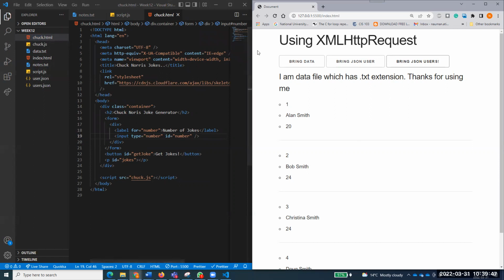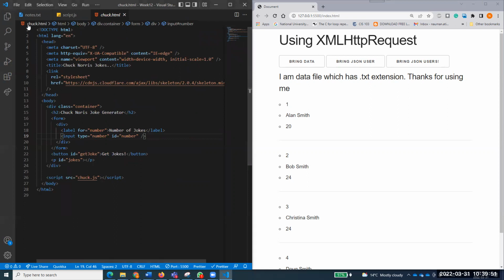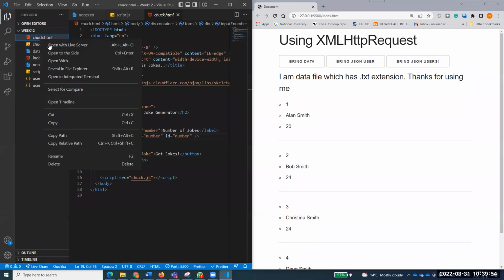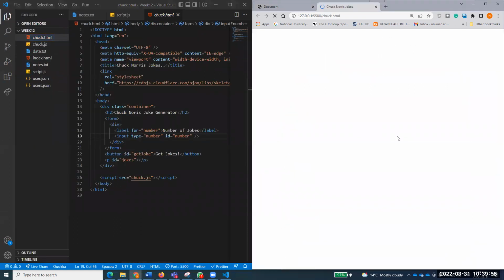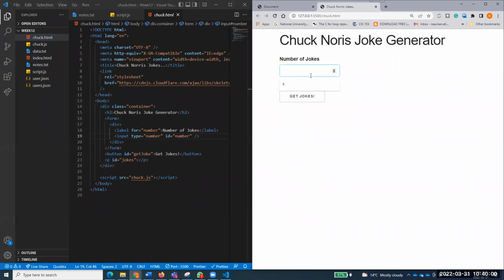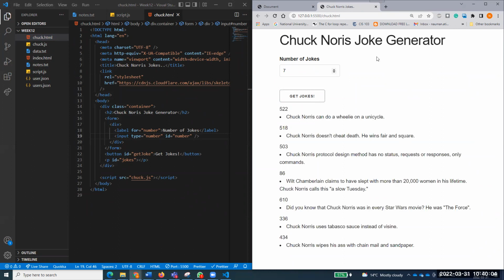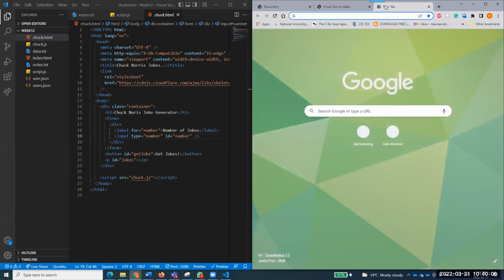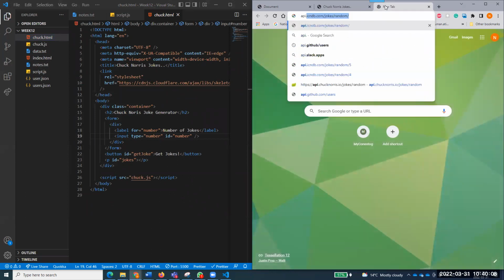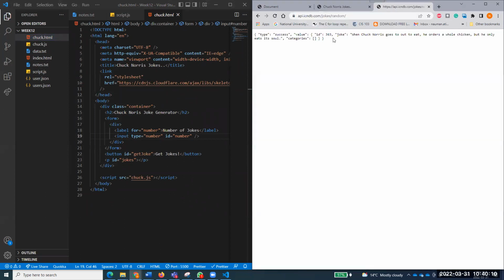But I don't want to just bring that. I want to bring something from an API. There are external APIs that provide us data. So we created this check.html file. I'll open it with live server as well. This is a Chuck Norris joke generator. When I give a number, for example 7, it comes up with 7 jokes from an API. And what is this API? You can have a look at it later on. This is an API that, if I just do random, provides a random joke.